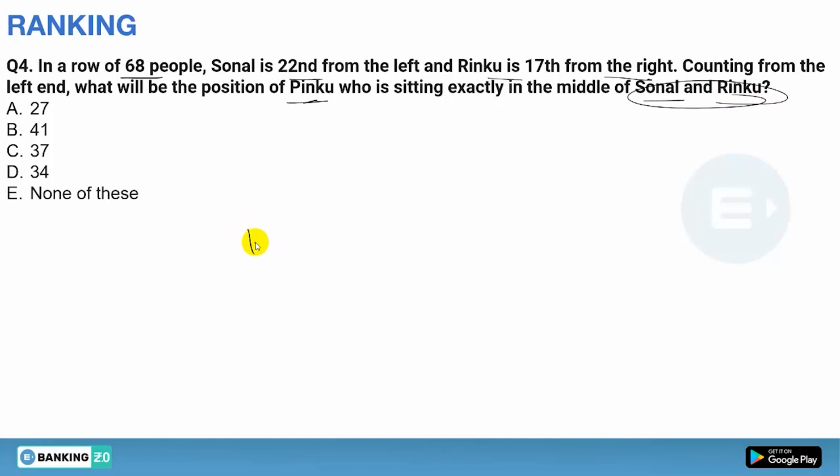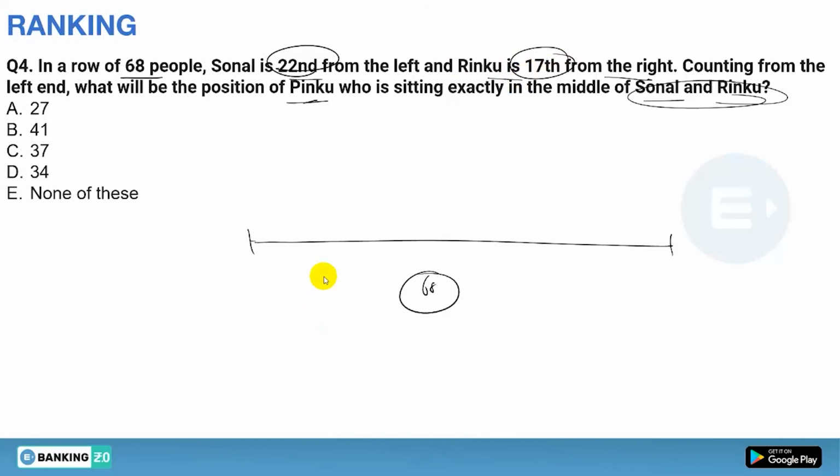So in a row, in total we have 68. Yes or no? Total there are 68. Now Sonal is 22nd from left and Rinku is 17th from right. So if the total is 68, now you have to see whether this condition is fulfilled or not, meaning overlapping condition or non-overlapping. So just add these two points, that is 22 plus 17, so it will be 39 and it will be less than 68 people. So it is obvious that you have to take the non-overlapping condition.